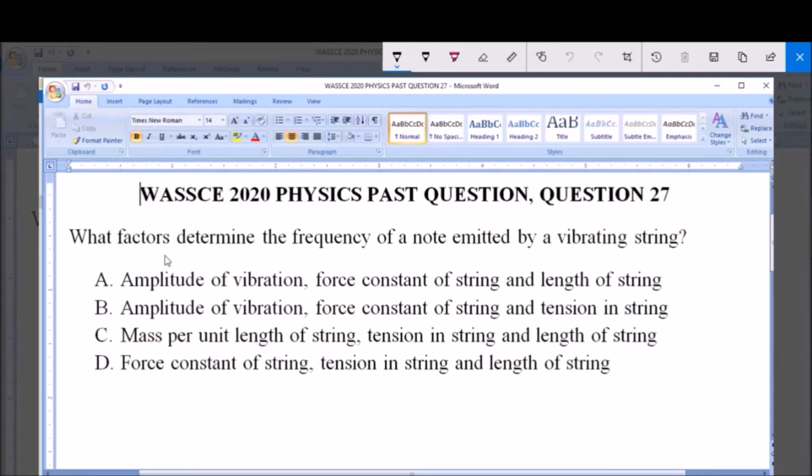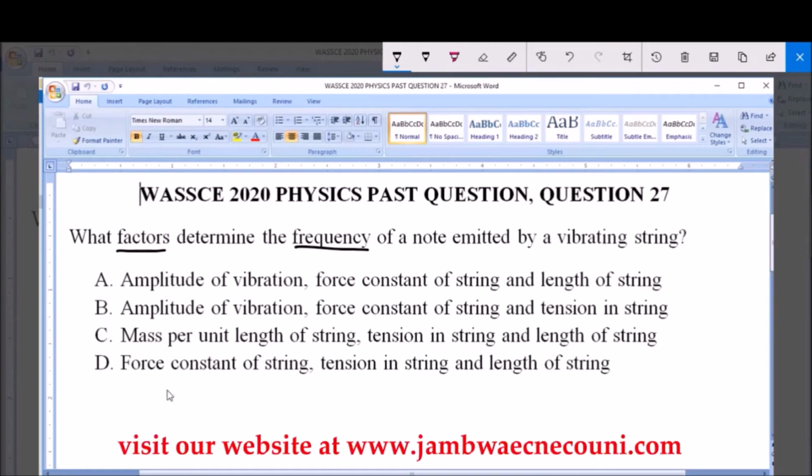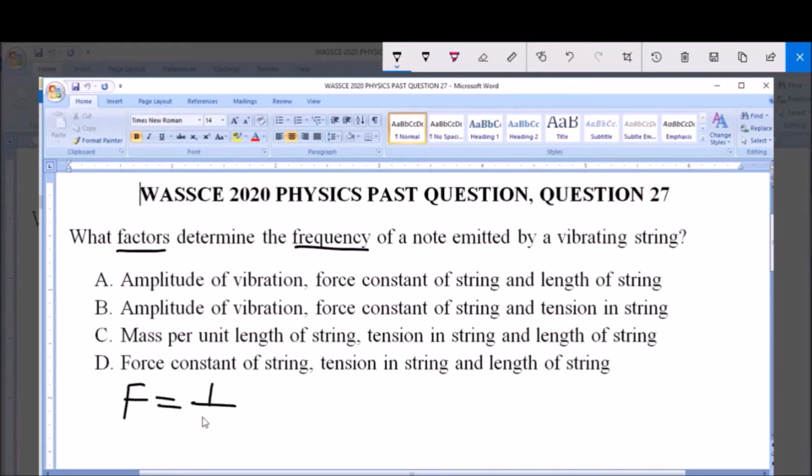So the question says, what factors determine the frequency of a note emitted by a vibrating string. Now the frequency of a note emitted by a vibrating string, F, is given as 1 over 2L, that's 2 times length, multiplied by the square root of the tension in the string over the mass per unit length. Now this is the formula for finding the frequency of a note emitted by a vibrating string.